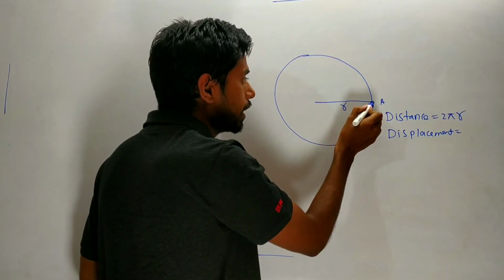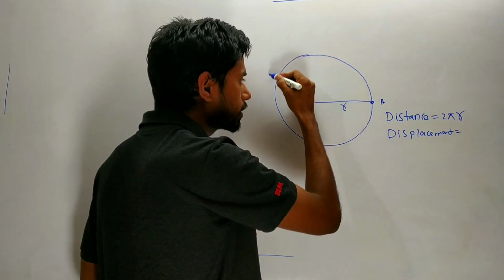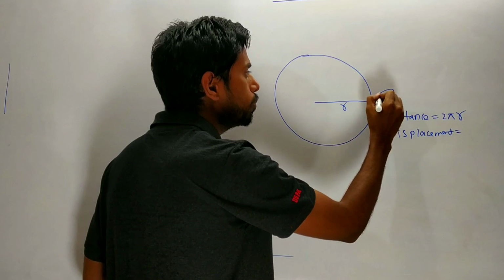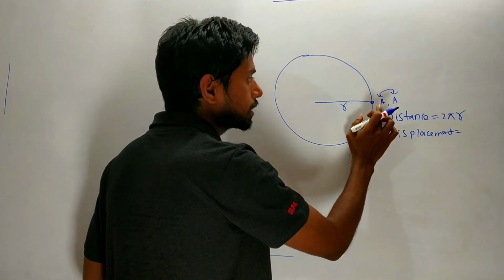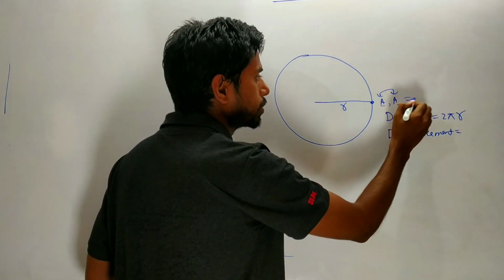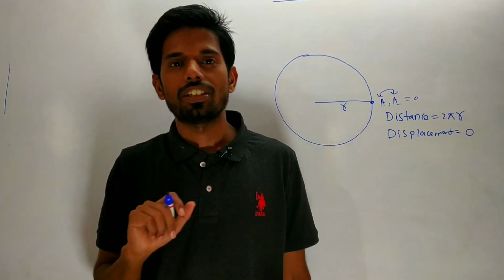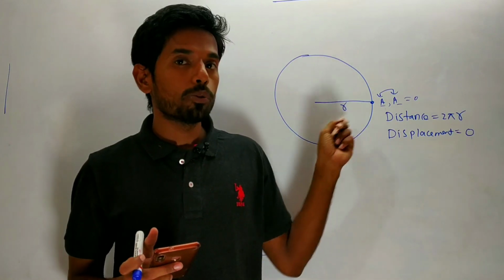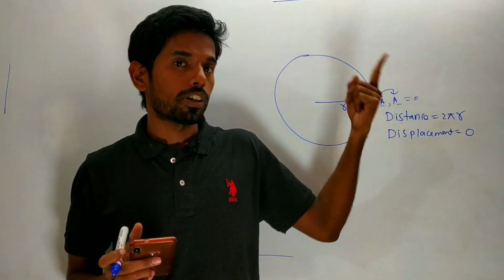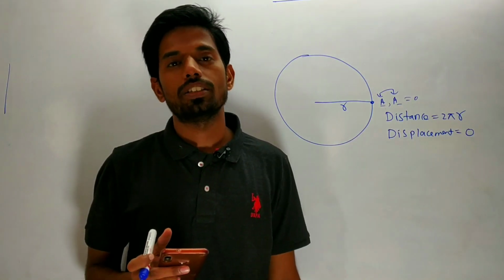So here you can see, after covering one complete revolution, the body reaches its same initial point. So the distance between the initial point and final point becomes 0. So here we can say that displacement is 0, but the body has covered some distance. If a body moves along a circular path, then its displacement is 0 after completing one round, and distance is 2 pi r. Okay.